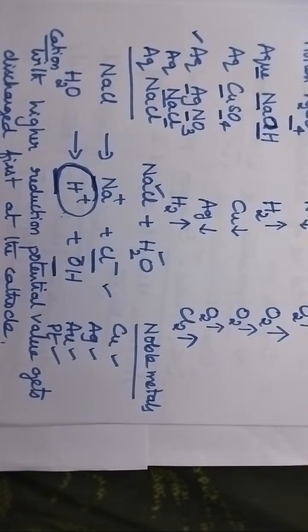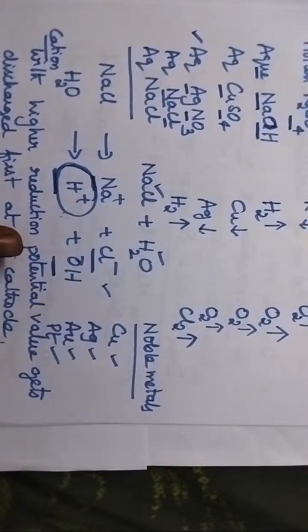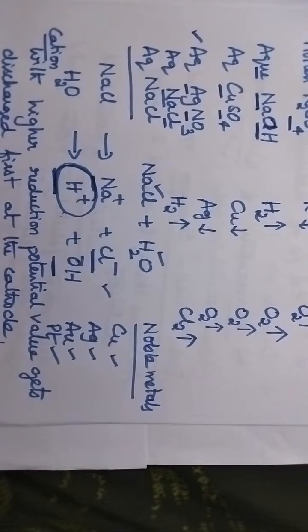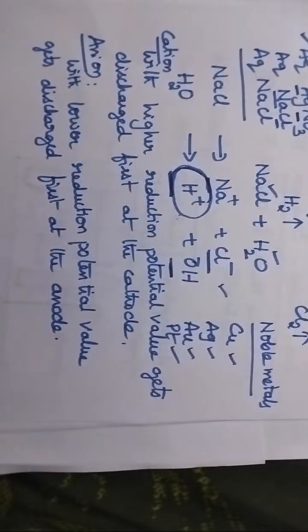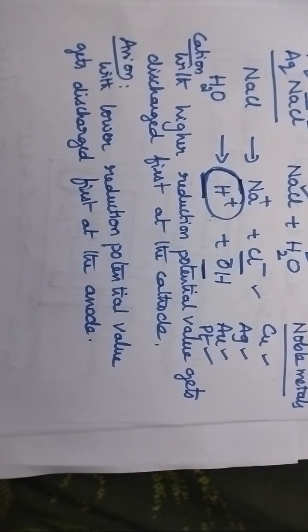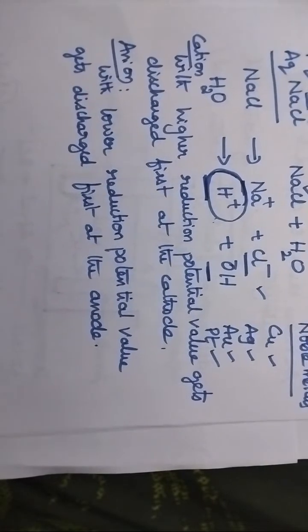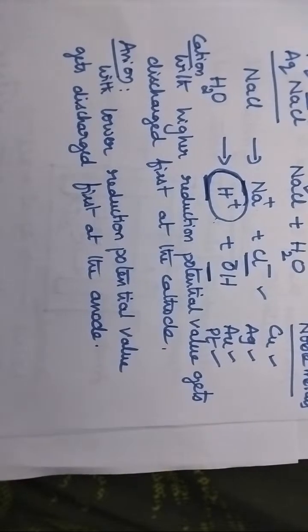So, this is all about the products formed at the cathode and at the anode during the electrolysis of either molten or aqueous electrolytic solutions. Mostly you are supposed to answer what the products formed at the cathode and at the anode are.